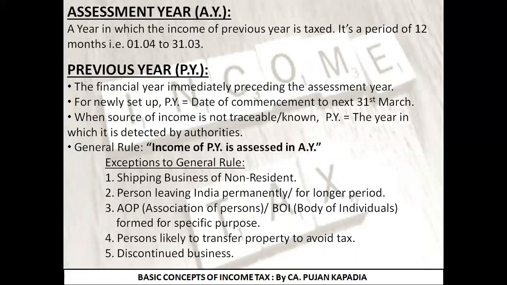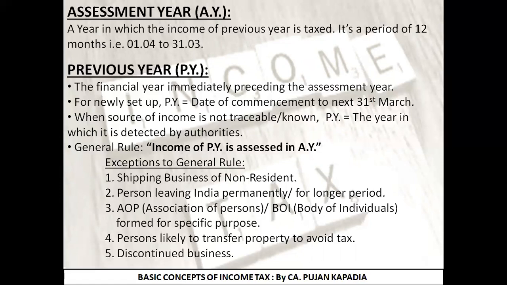Second point is, if your income is from a source which is not identifiable, not traceable. For example, I gave you the example of rupees 1 lakh credited to my bank account. I do not know from where this amount has come. So the year in which the authority determines the exact source of this particular income, that particular year will be termed as its previous year. So for example, if the income tax authority comes to know about the source of income in the year 2024-25, then the year 2024-25 will be considered as the previous year for that rupees 1 lakh.